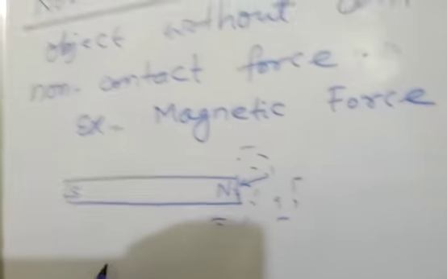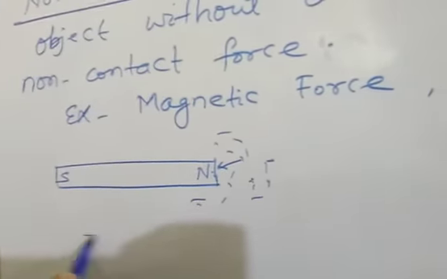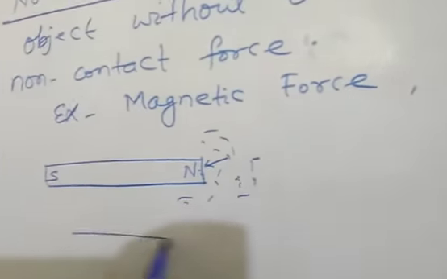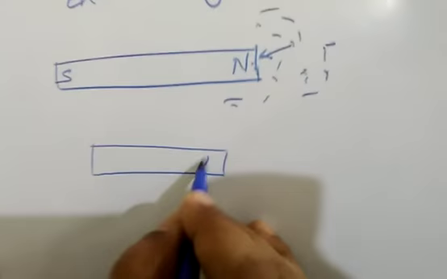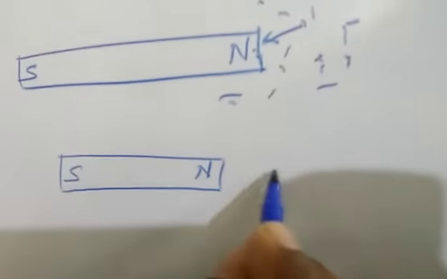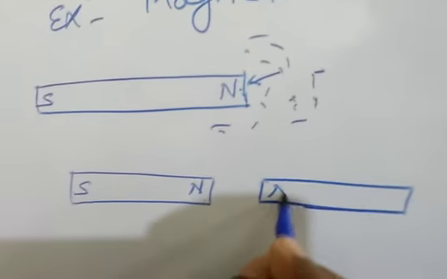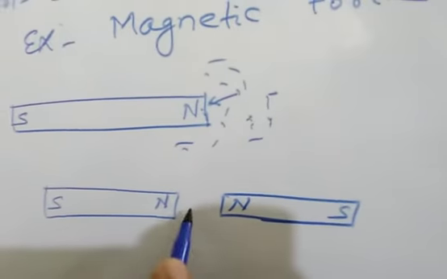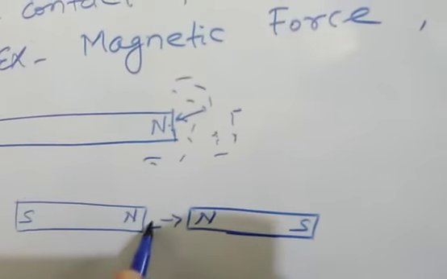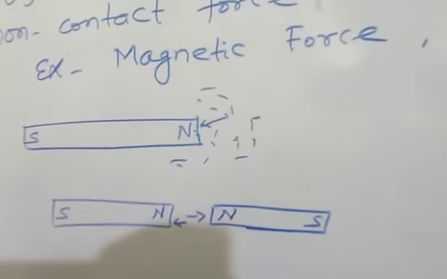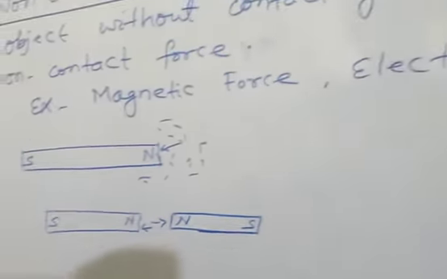In the same way, if there are two magnets, as you know, like poles repel each other. If there is another magnet whose north pole is this side and south pole this side, these two repel each other. Like poles repel each other.